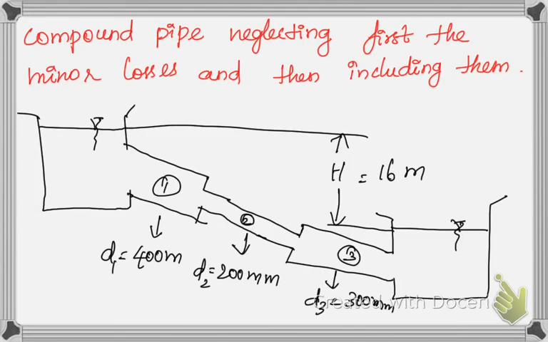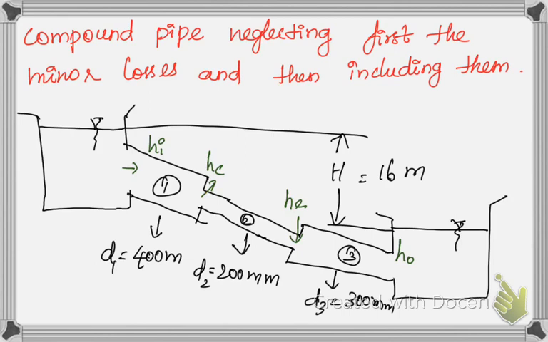Okay, see here, the first thing is that at the inlet point we have to take the minor loss due to inlet, that is hi. You have to take into account hi, head loss due to inlet. And second is that the pipe is getting contracted, so I have to take into account hc. From 1 to 3 it is getting contracted, and if you take here the pipe, it is getting enlarged, that is I have to take into account head loss due to enlargement. And the next one is the water is getting discharged, so I have to take into account head loss due to exit of water.